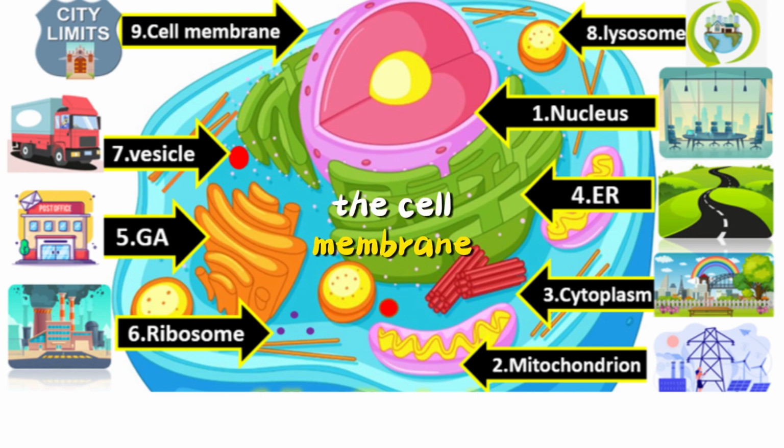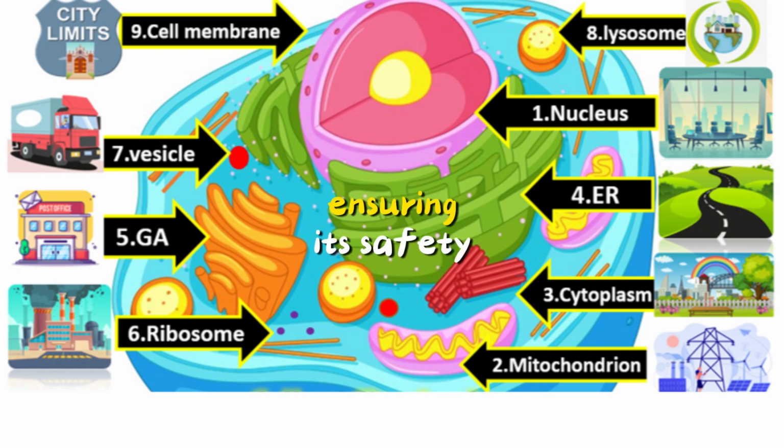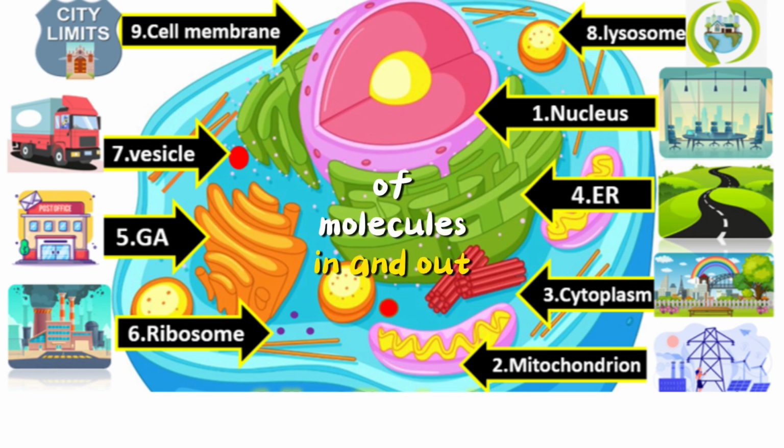8. Cell membrane, city walls and gates. The cell membrane serves as the protective barrier of the cell, much like the city's walls and gates. It controls what enters and exits the cell, ensuring its safety and regulating the traffic of molecules in and out.